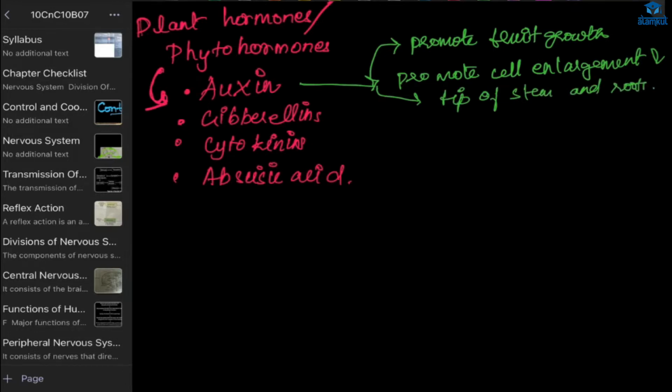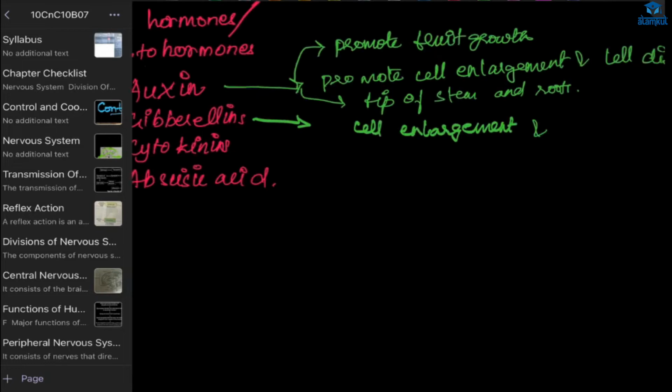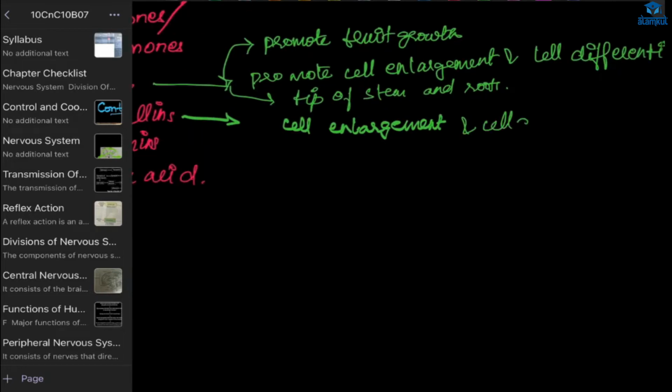Now what about gibberellin? It will promote cell enlargement, the same thing, right? And cell differentiation, the same thing. In cell differentiation, cells are differentiated into performing various functions. Now here we have this gibberellin. The difference between auxin and gibberellin is here.